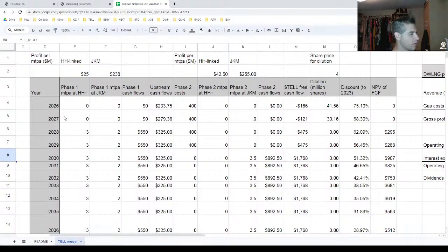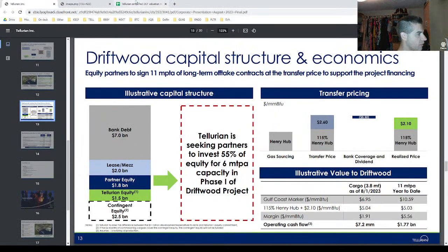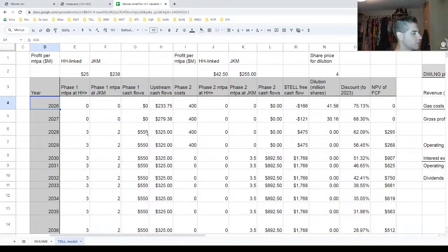This goes by year and it starts in 2026, right? I'm sort of assuming that this is a model that assumes phase 1 gets its FID fairly soon, and that it happens here, and that the operations start in earnest in 2028. And in 2028 is when they actually start bringing in cash flows.